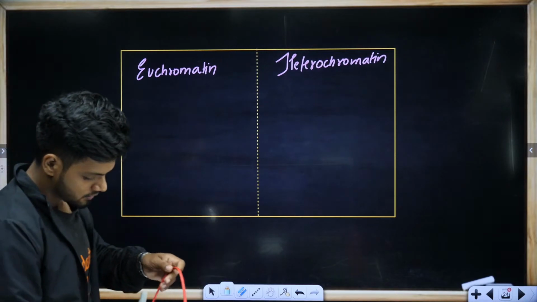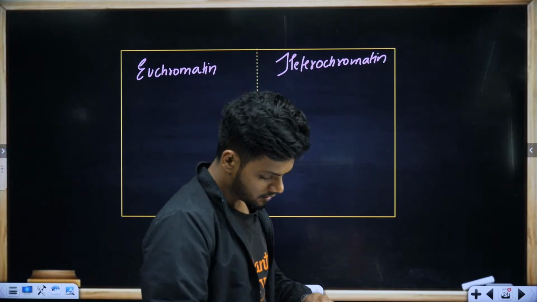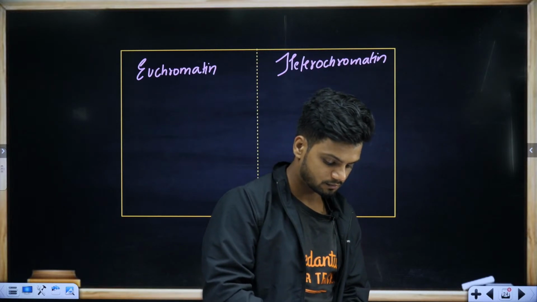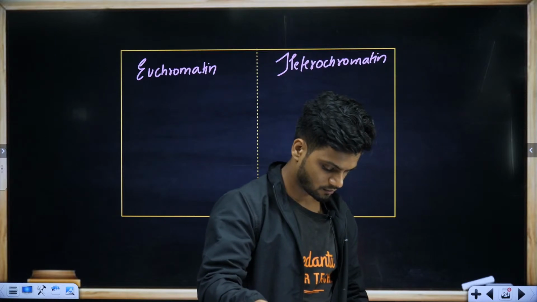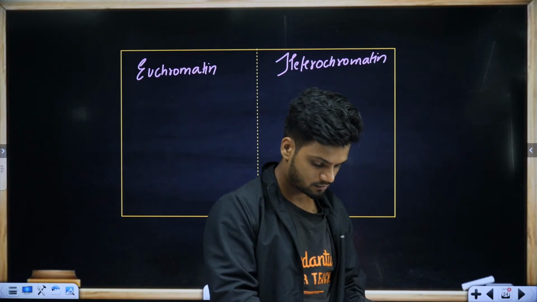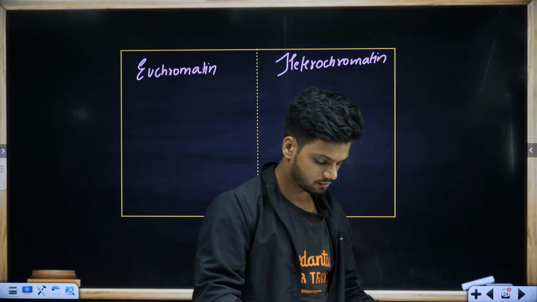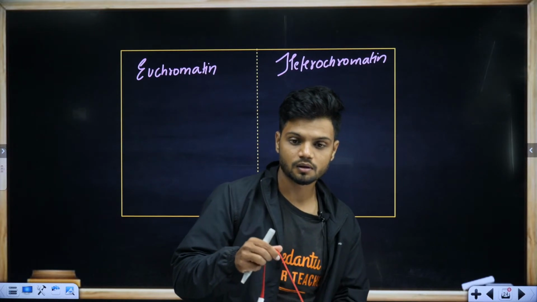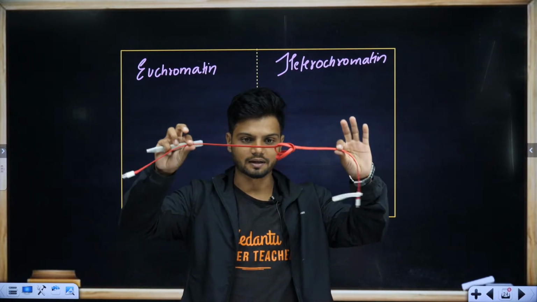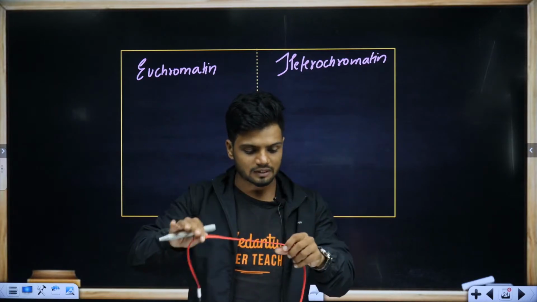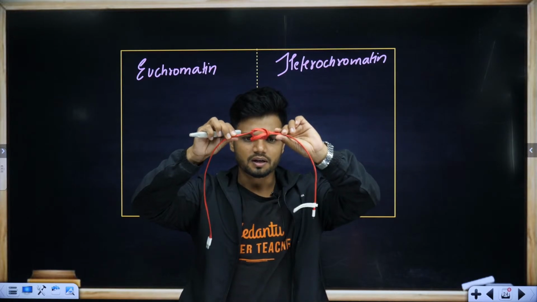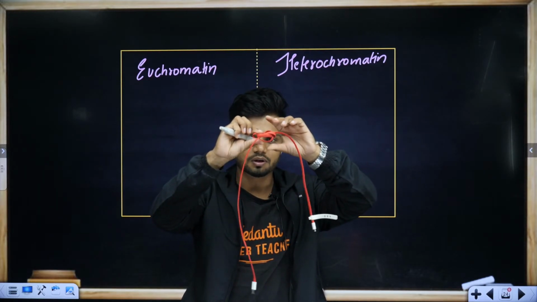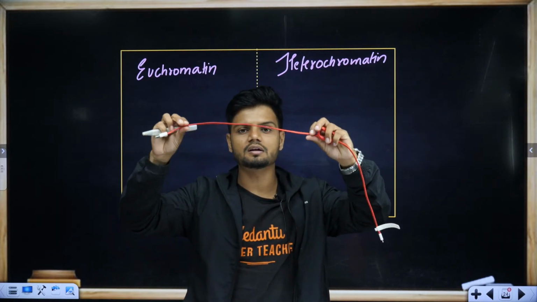Students, if this is your entire chromatin, sometimes chromatin is very tightly bound. Sometimes the chromatin can be very loosely bound.